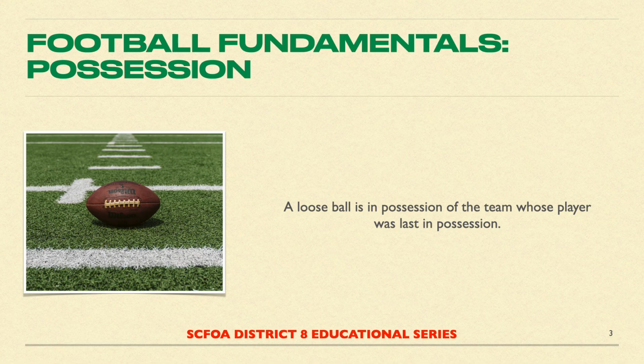While the ball is loose in all three scenarios, there is no player possession. There is, however, team possession, and the team in possession is the team whose player kicked, fumbled, or passed the ball. There is always team possession during the down, but not always player possession.